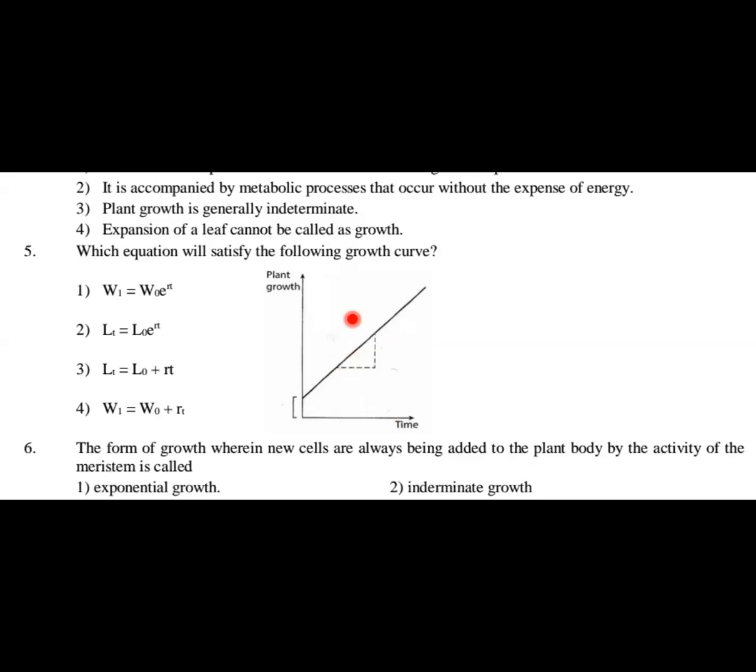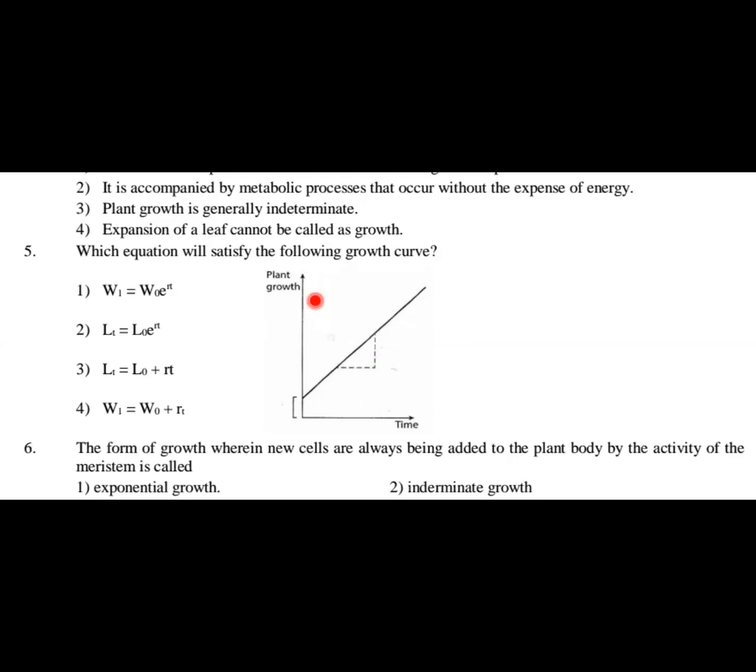If you just remember, we have seen two types of growth in this chapter. One is arithmetic growth and another one is geometric growth. Arithmetic growth is that in which one cell continues to divide and the other cell differentiates and develops, whereas in geometric growth, out of the two cells, both the cells continue to divide. That makes the major difference between arithmetic and geometric growth.